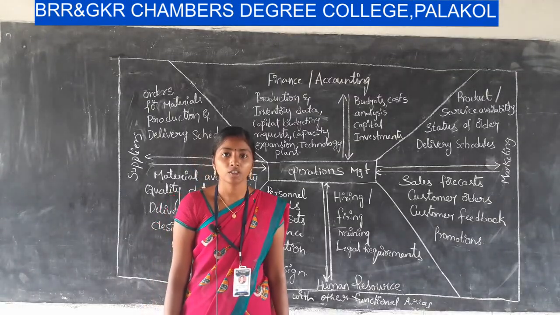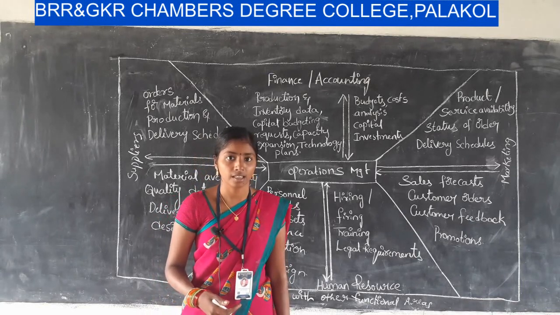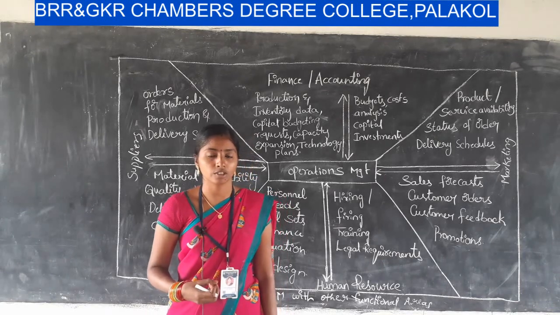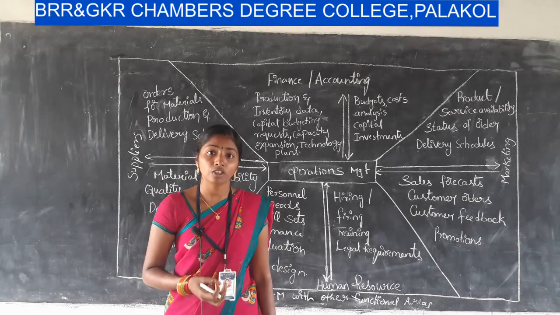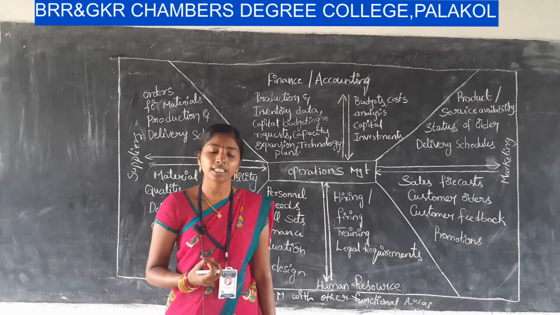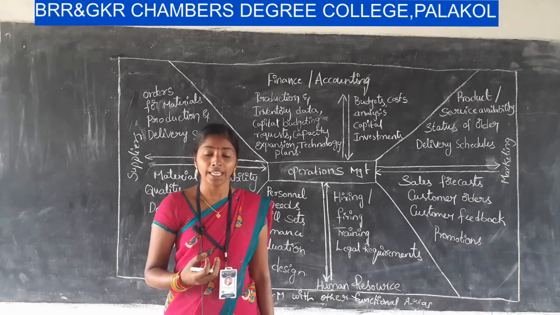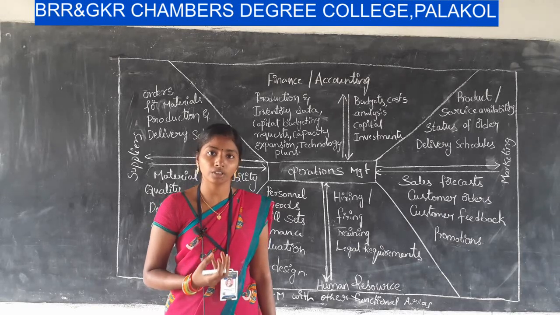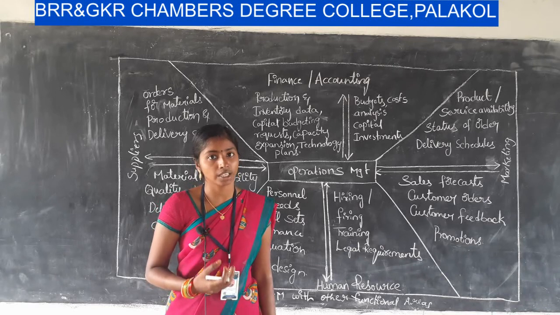Okay, next topic is operations management and its interaction with other functional areas. As all of us know, the functional areas of a business organization are production management or operations management, finance management, human resource management and marketing management. We know that an organization is a group of people working together to achieve a common economic goal. So here the organization intends to earn profit by combining all the activities of the organization. So we have to consider all the functional areas as important for the business organization.